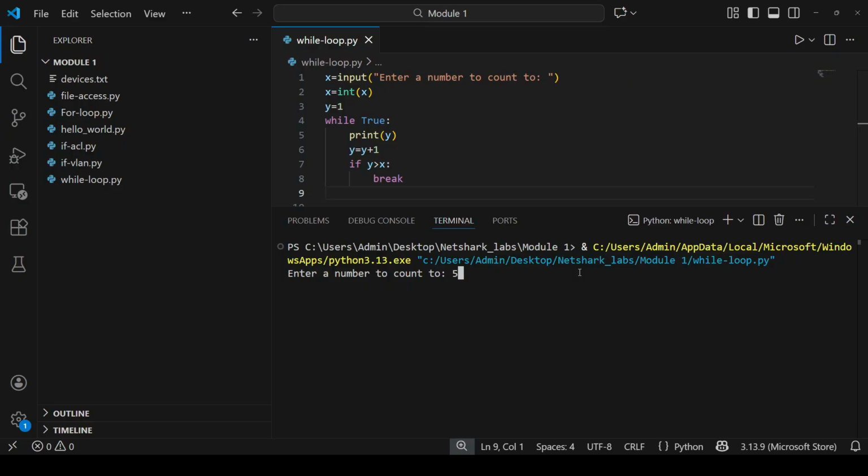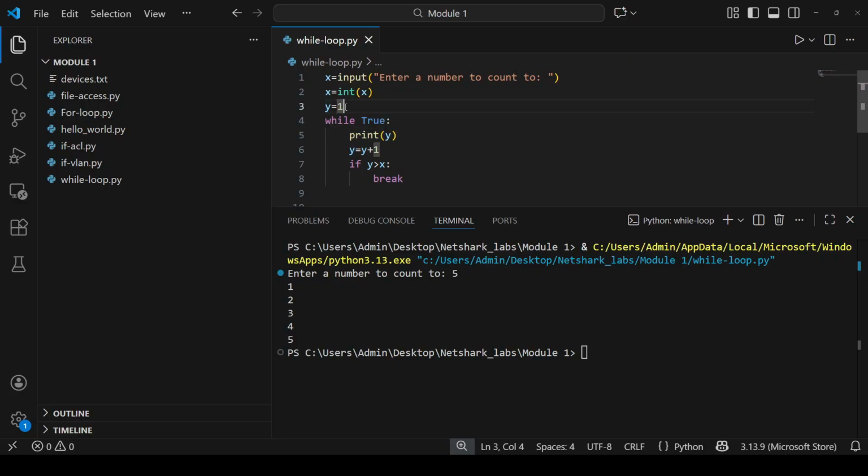Suppose I enter 5 as the value of x. It keeps on printing from 1 to 5. Let's see how. When I enter x as 5, it converts the integer to integer, so already I entered an integer, not a problem. So y is equal to 1, one variable initialized with 1. While true, the while loop goes on as long as the condition is true.